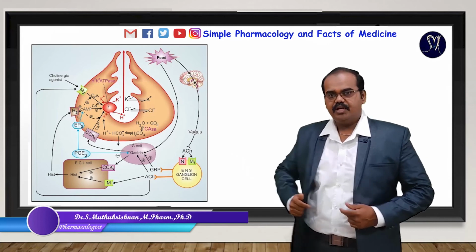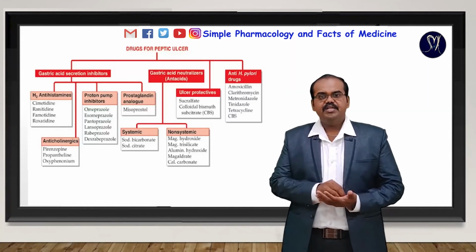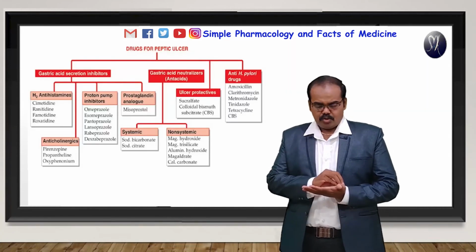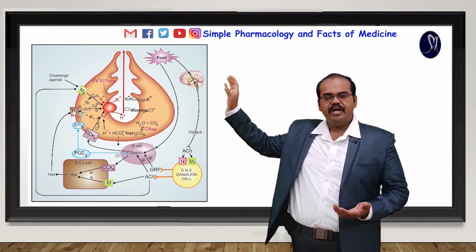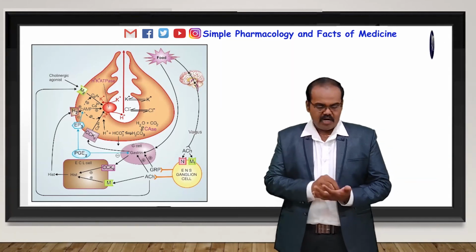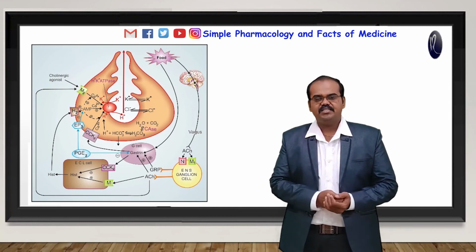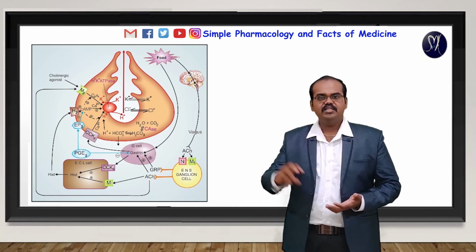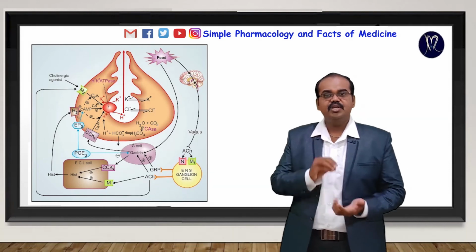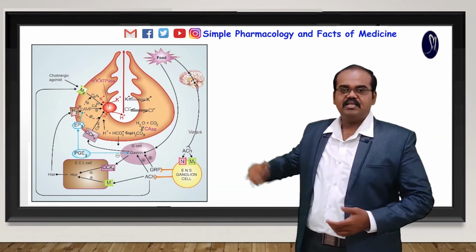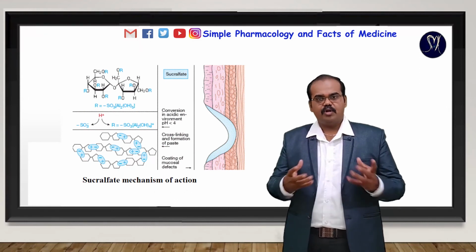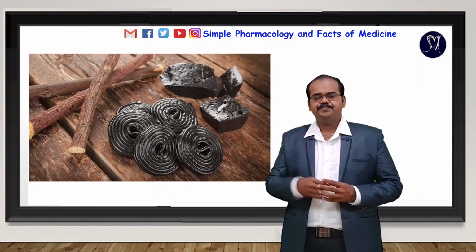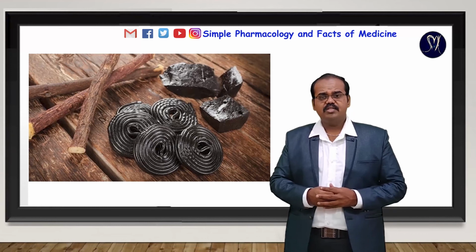The next important category is proton pump inhibitors, which completely block the hydrogen potassium ATPase enzyme so hydrogen ions cannot be donated, and hydrochloric acid secretion is completely blocked. The next category is ulcer protective, sucralfate. Then ulcer healing, carbenoxolone sodium.